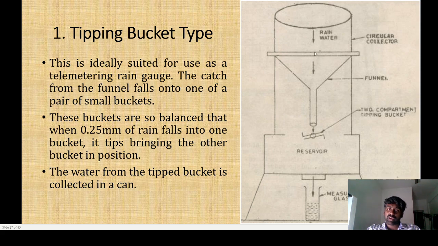After that, the rainwater is transferred and collected in the measuring jar. The measuring jar has measurements, 1, 2, 3 and 4 up to 15 or so. So during this process we can easily find out how much rainfall has been recorded in the particular area. This is the huge difference between recording and non-recording rain gauges.